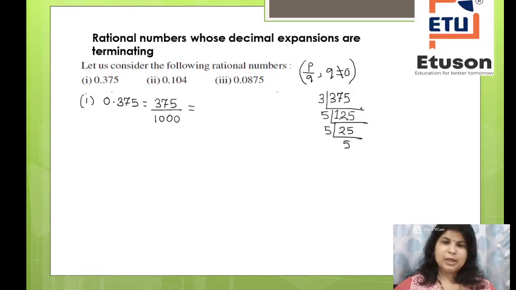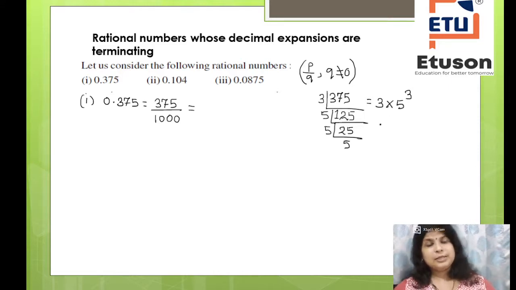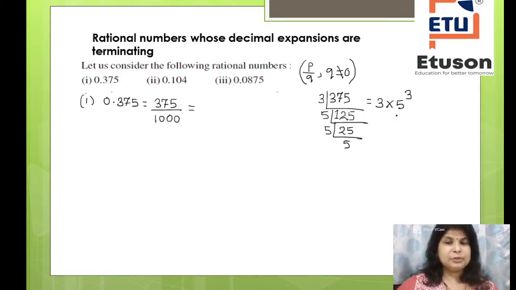So can we write 375 like this? It is 3 into 5 to the power 3. Correct or not? Correct. Just by prime factorization, you have expressed 375 in terms of its prime factors, that is 3 into 5 to the power 3.